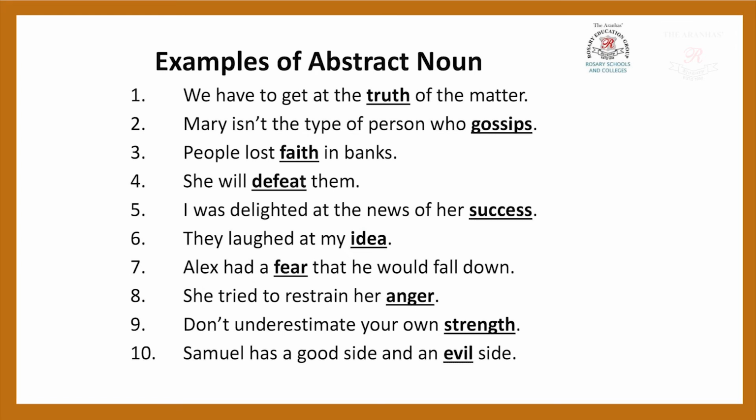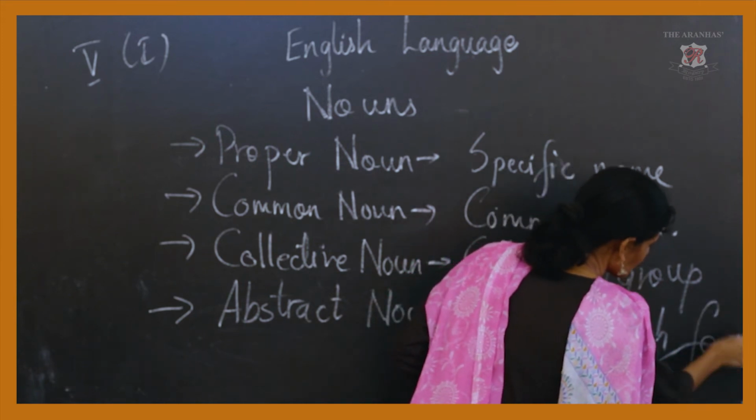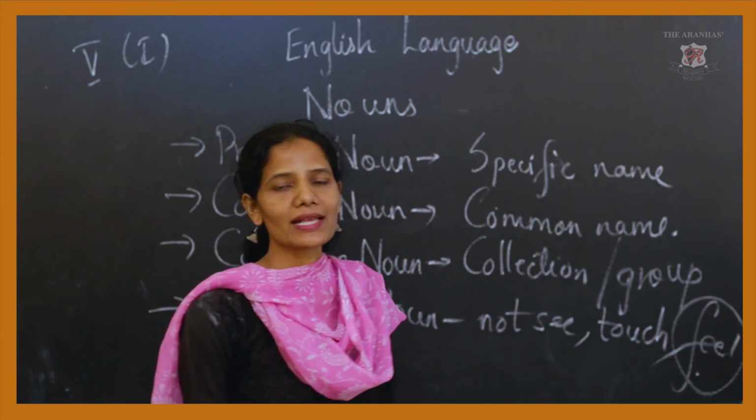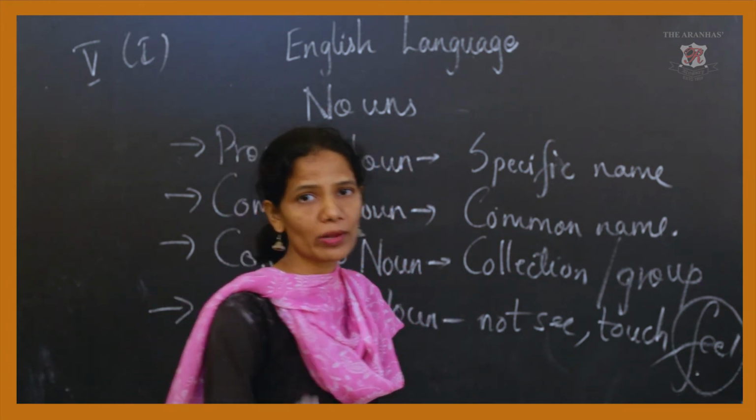Some words like happiness, sadness, truth, joy, these particular words we cannot touch, we cannot go and see them. But we can feel the qualities of those words. We cannot manually go and touch that particular thing. We cannot go and touch the happiness. We can feel the happiness. So that is the abstract noun. We cannot see or touch, but we can feel. That is called the abstract noun. So we'll just see the examples of the abstract noun and understand more about it.